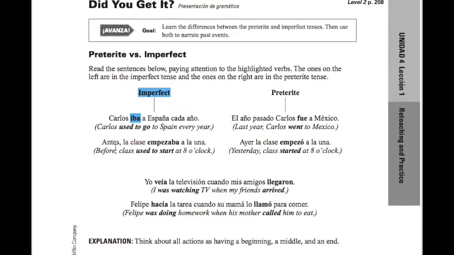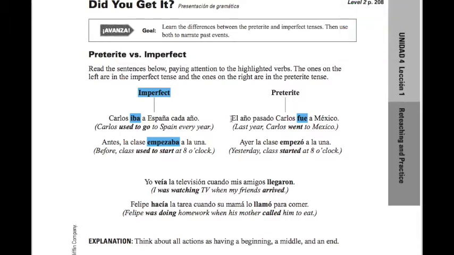Or antes la clase empezaba a la una. Before, class used to start at one o'clock. Empezaba. We've got that aba ending, so we know that it's the imperfect. And on the right side here, we have the preterite. El año pasado Carlos fue a Mexico. Last year, Carlos went to Mexico. We have a couple of signifiers in these sentences that we can use to determine whether we're going to use the imperfect or the preterite here.